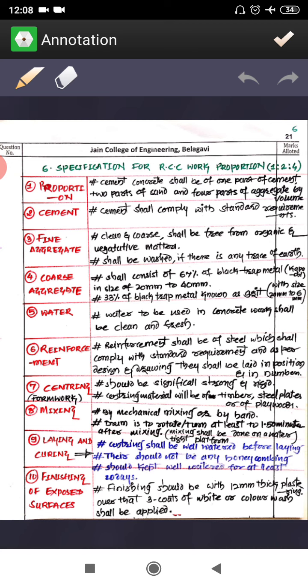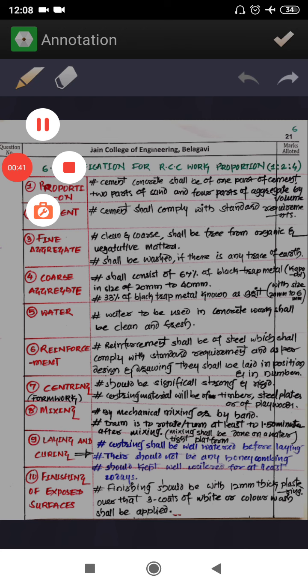So what I have made is the sequence of how the work is going to proceed in the field. Based on that I have written these sequences here, right? You can see these sequences here. I have written all these sequences based on the work given, right? So with these sequences, I'll be showing you. So the first one is proportion.